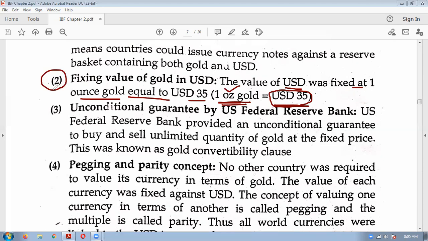So remember, in the Bretton Woods conference, 1 ounce of gold was fixed at $35. So 1 ounce of gold is equal to $35.